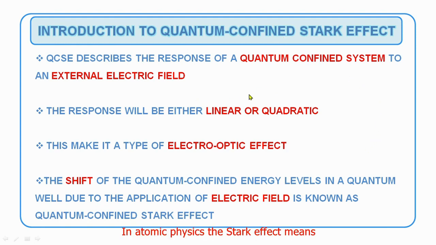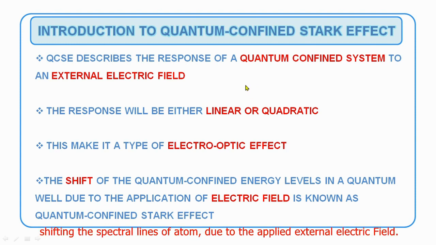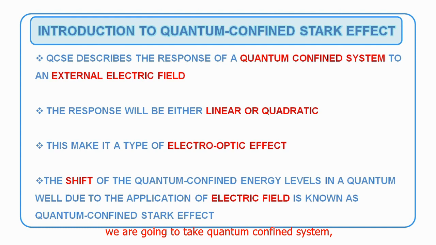You know about the Stark effect. In atomic physics, the Stark effect means shifting the spectral lines of an atom due to the applied external electric field. Now the same thing here. Instead of atomic spectral lines, we are going to take a quantum confined system, then apply an external electric field. The response of a quantum confined system to an external electric field is known as the quantum confined Stark effect.